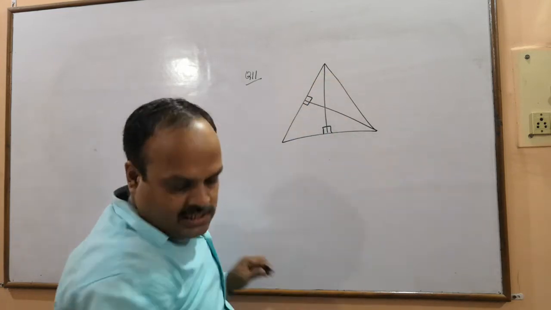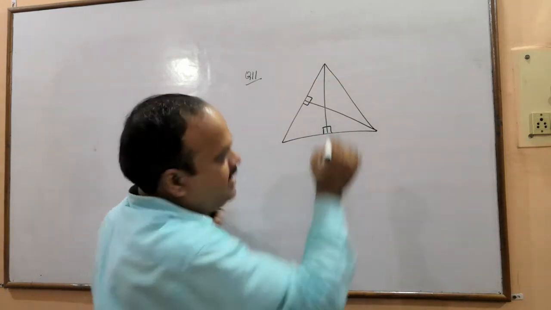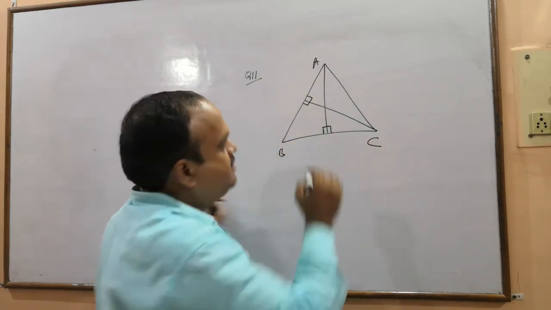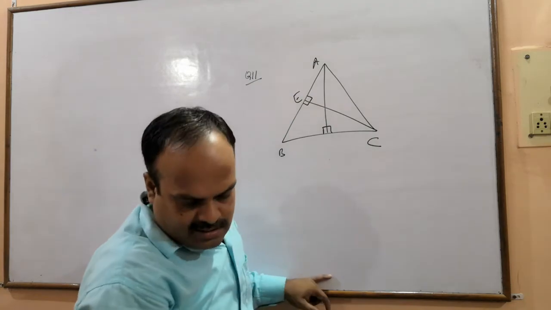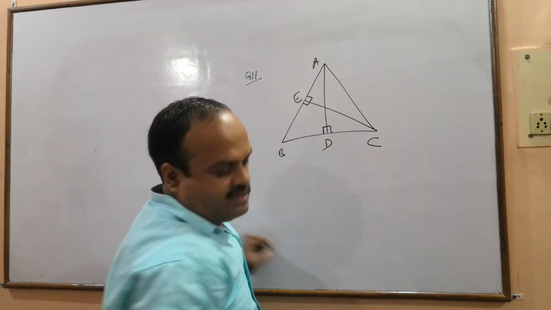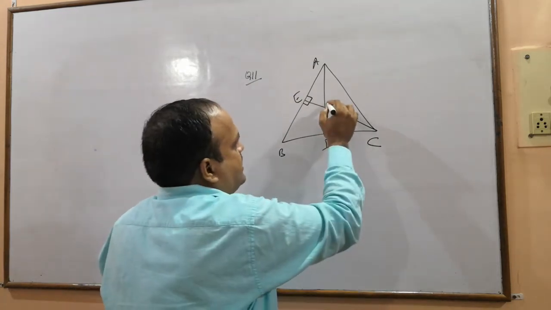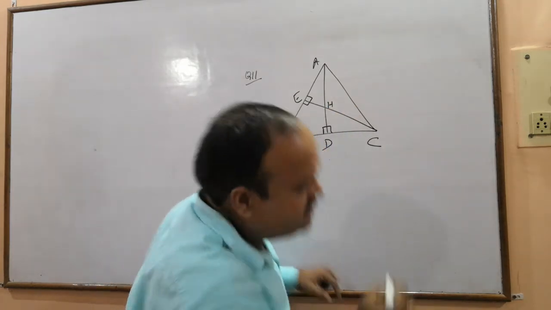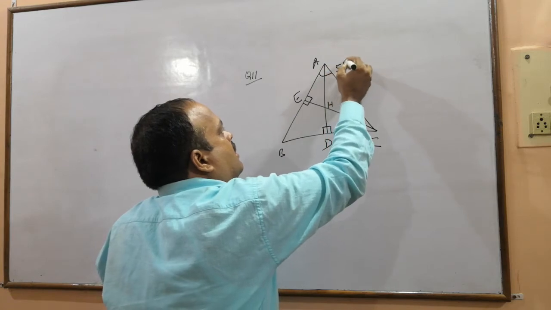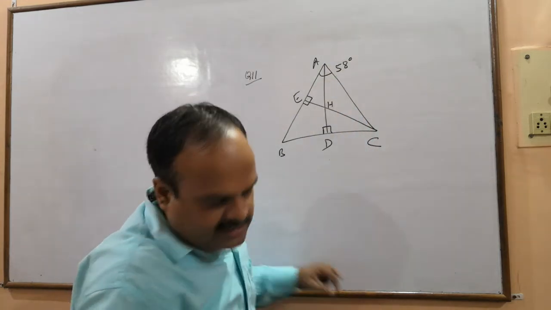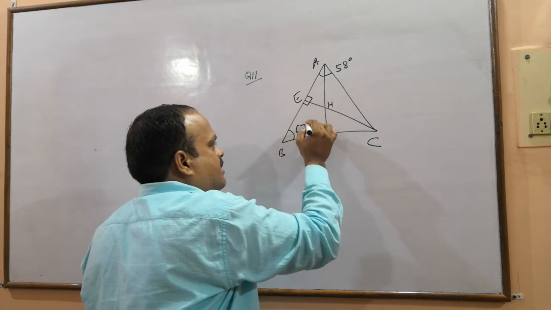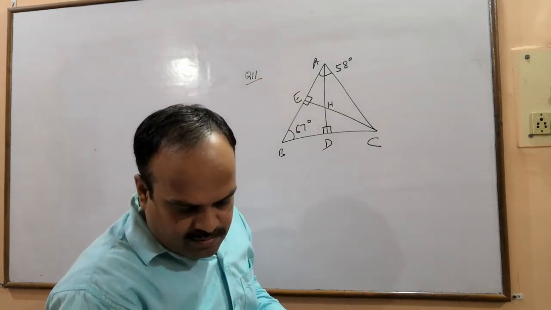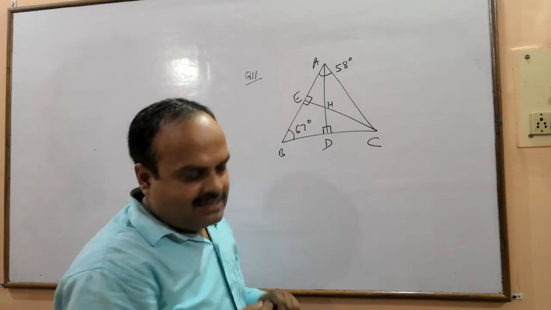This one and this one are altitudes. ABC is a triangle. This is E, this is D, and this point of intersection is H. This angle is 58. This angle is 67. And in this diagram we have to prove AH is smaller than HC.